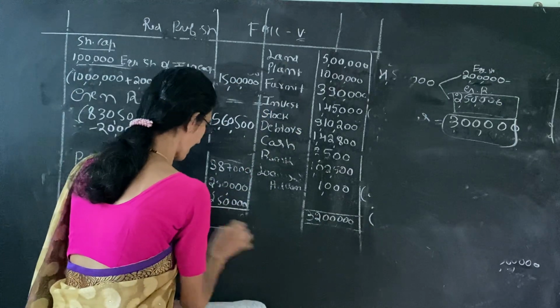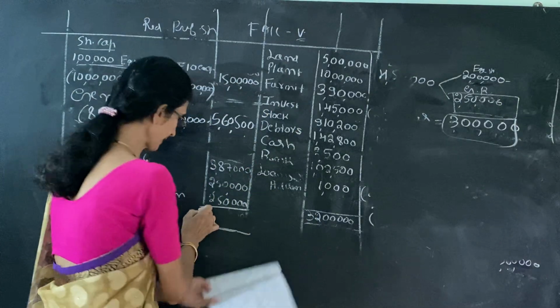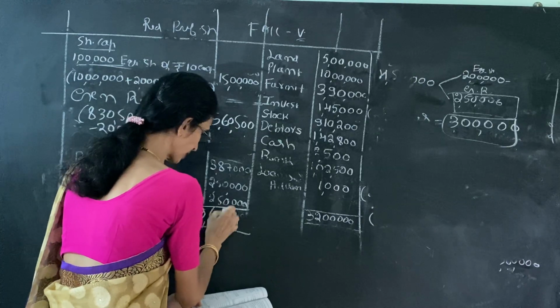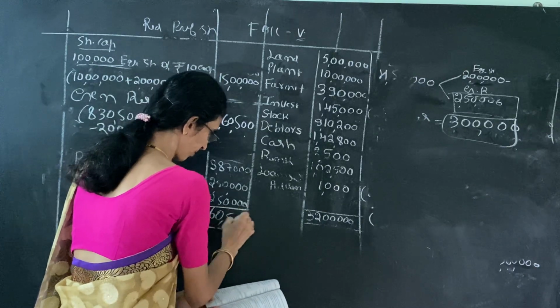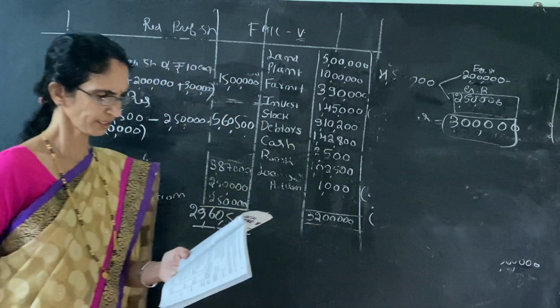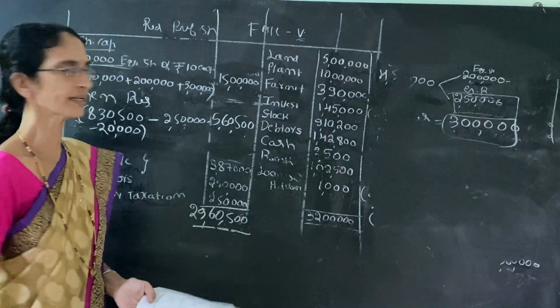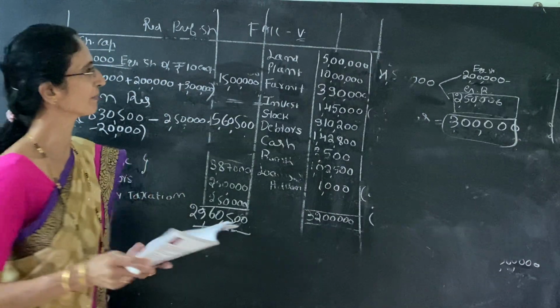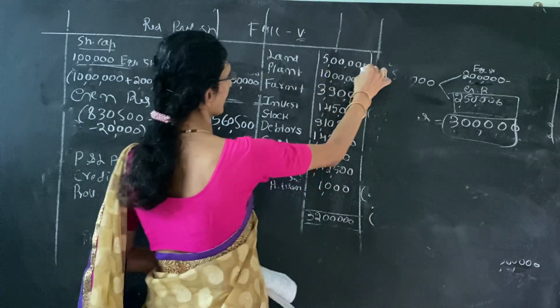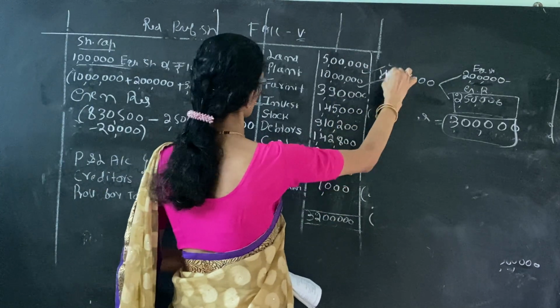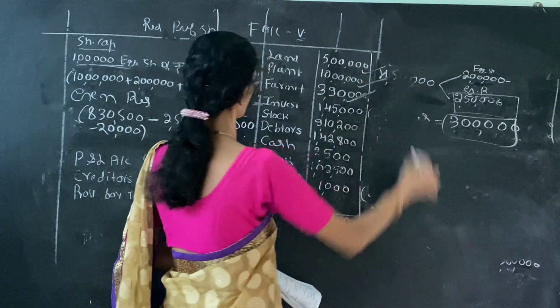So the total of the liability side is 29,60,500. So balance sheet total liability side 29,60,500. Then come to the asset side. Land 5 lakh same, plant 10 lakh same, furniture 3,90,000 same.